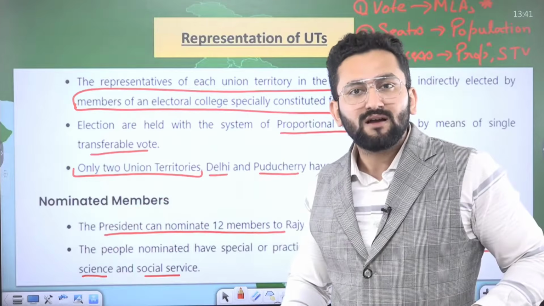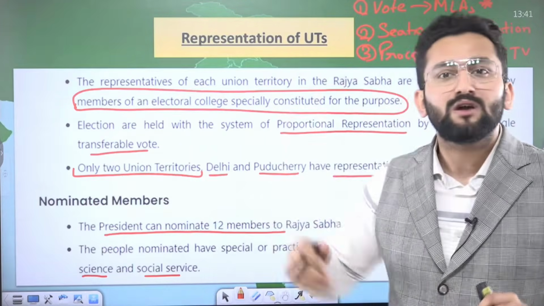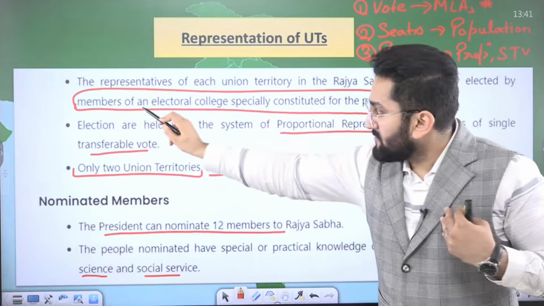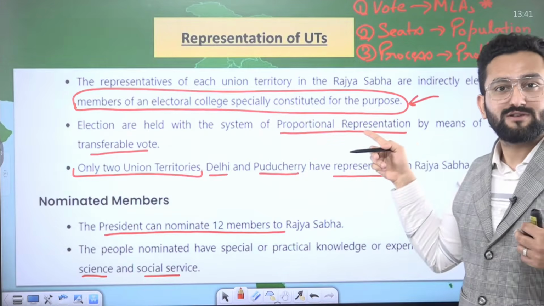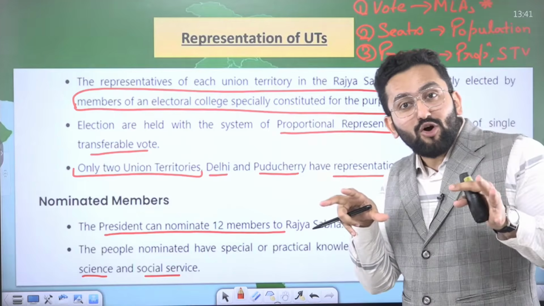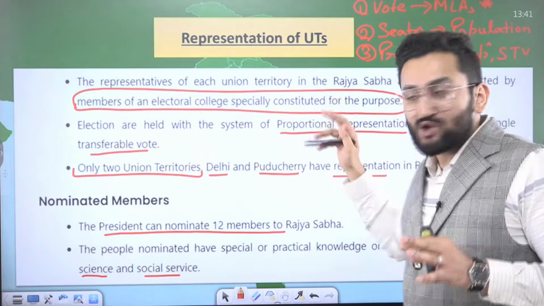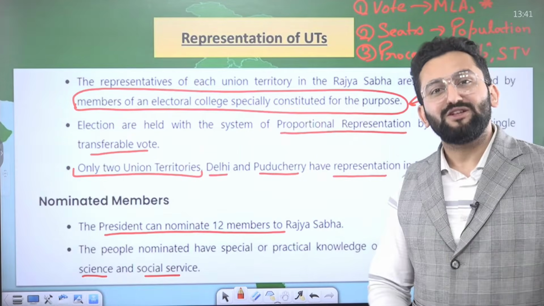There's the concept of indirect election in Rajya Sabha because MLAs vote, not we people directly. Members of an electoral college specially constituted for the purpose. And who are part of this special college? MLAs. So practically MLAs are voting, but specifically the word MLA was not mentioned.